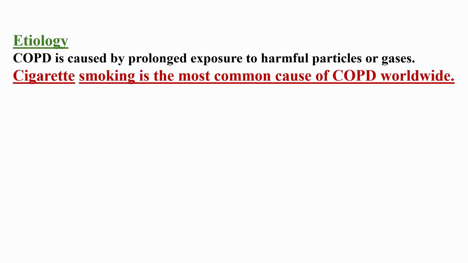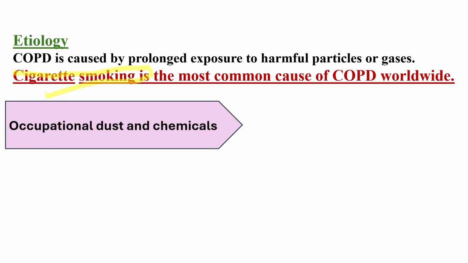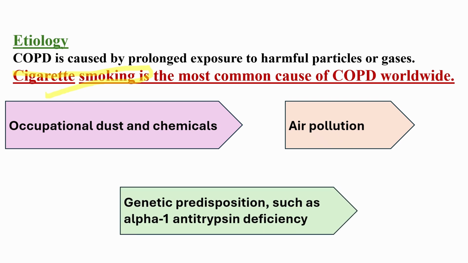The leading cause of COPD is chronic exposure to harmful particles or gases, especially cigarette smoke. Other contributing factors include occupational dust and chemicals, air pollution, and genetic predisposition, such as alpha-1 antitrypsin deficiency. COPD includes 2 overlapping conditions.